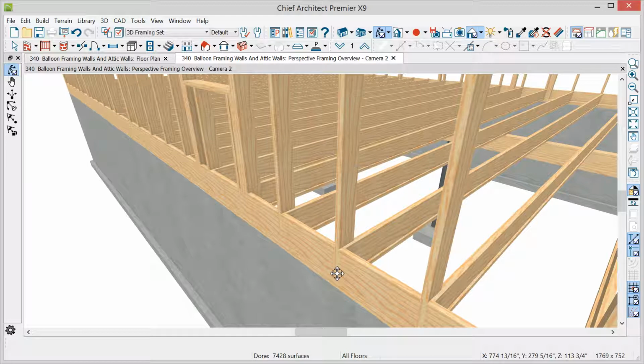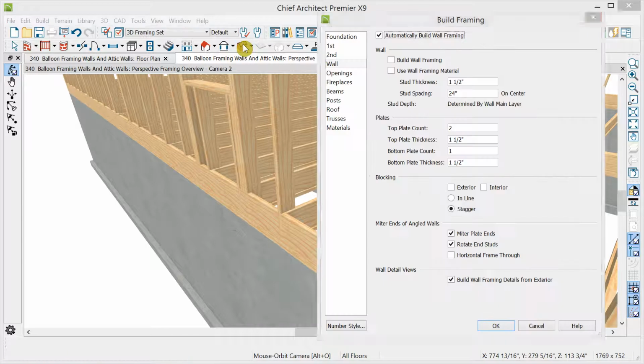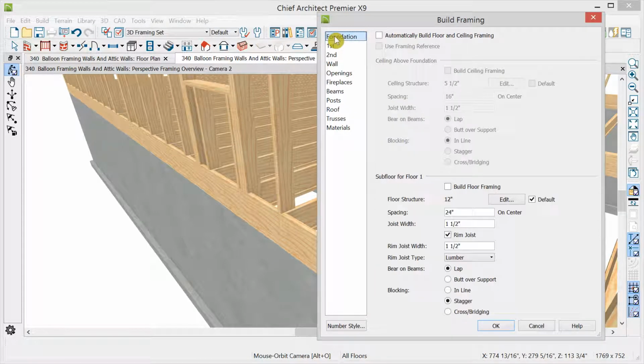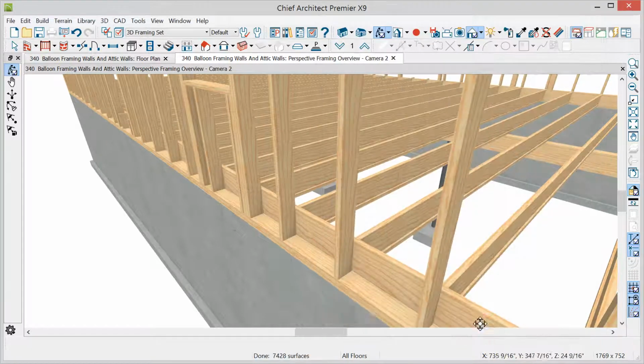We need to rebuild the floor framing though, so we'll go back to the Build Framing dialog, to the Foundation panel, and redo the subfloor for floor 1. And we see how the rim joist now generates inside the walls, and the walls bear down to the foundation level.